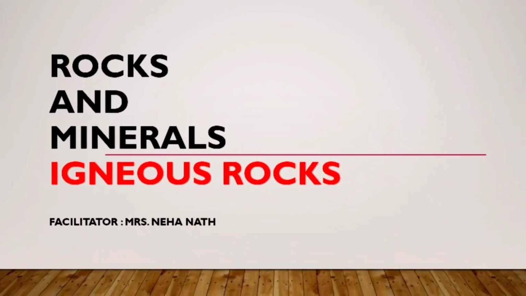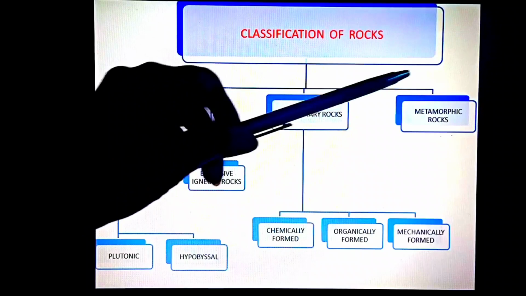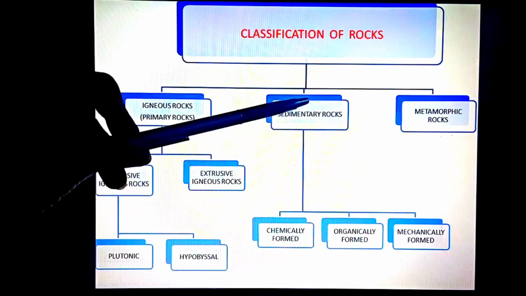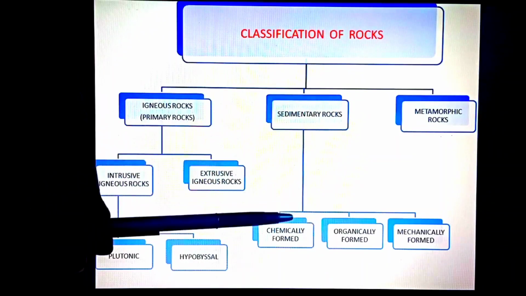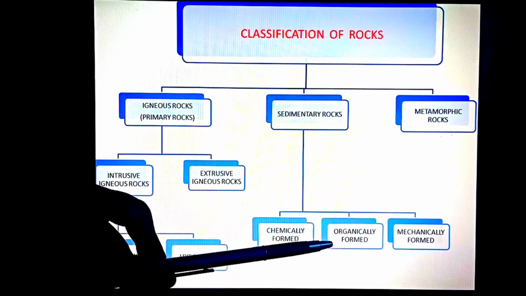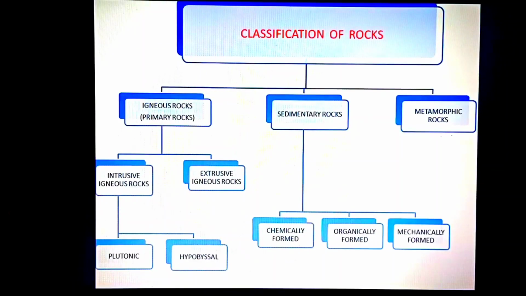Let's begin. Classify rocks into three major categories. I told you the igneous rocks, sedimentary rocks and the metamorphic rocks. Igneous rocks are further categorized into intrusive igneous rocks and extrusive igneous rocks. And the sedimentary rocks are categorized into chemically formed sedimentary rocks, organically formed sedimentary rocks and mechanically formed sedimentary rocks.